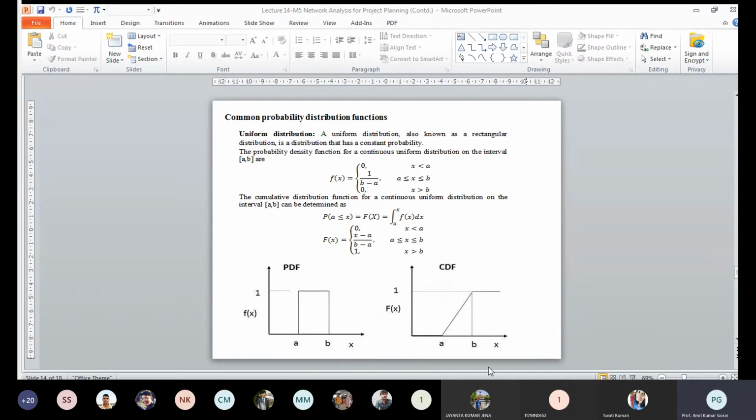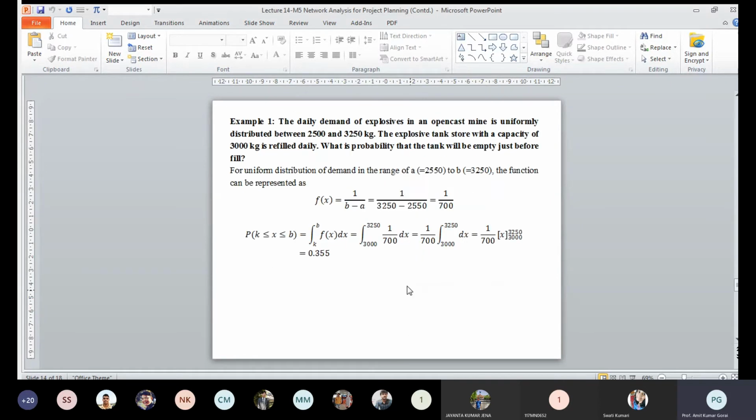Now with this similar formula, these are similar distribution functions. Let us see this example. It is given that the daily demand of explosive in an open cast mine is uniformly distributed between 2500 and 3250 kg. The explosive tank, with a capacity of 3000 kg, is refilled daily. What is the probability that the tank will be empty just before filling? So here, if you compare with the uniform distribution, it is given that it follows a uniform distribution.